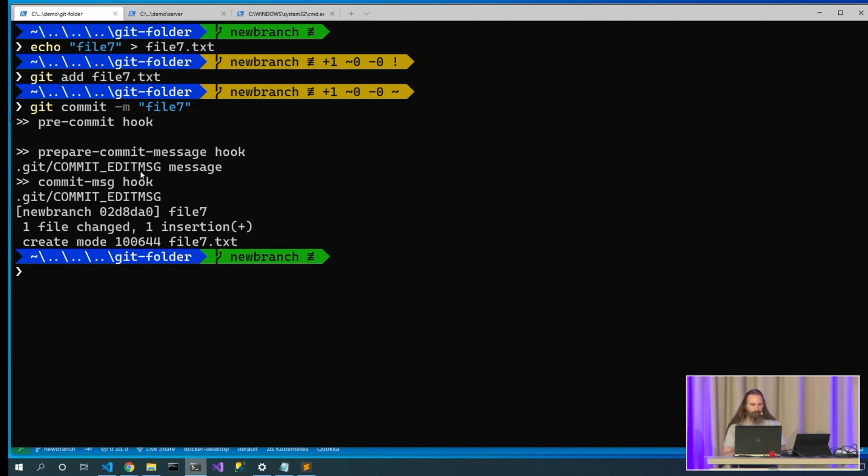That was pretty cool. It told us that it was in this file, by the way. In the commit message hook, we got that file. We also got the git hash and some other things in there. Oh, maybe we just got that commit edit message.